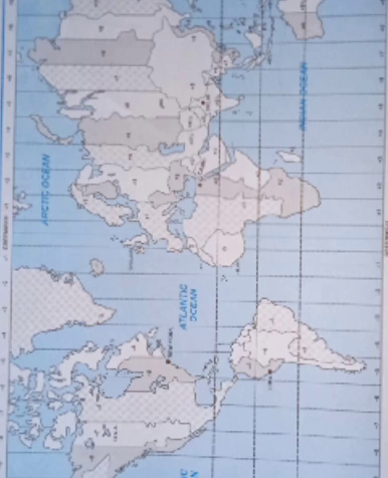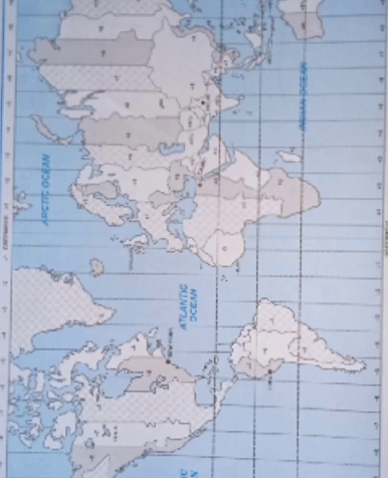Why do we have standard time? It is necessary to adopt the local time of the central meridian of a country as the standard time for the whole country. In India, the longitude of 82.5 degrees east is treated as the standard meridian.